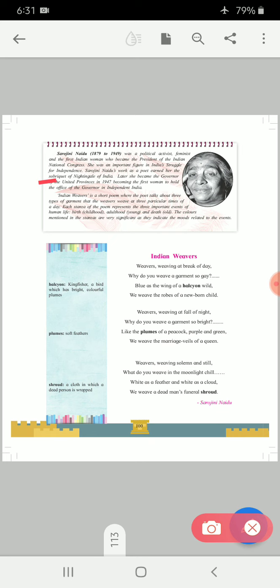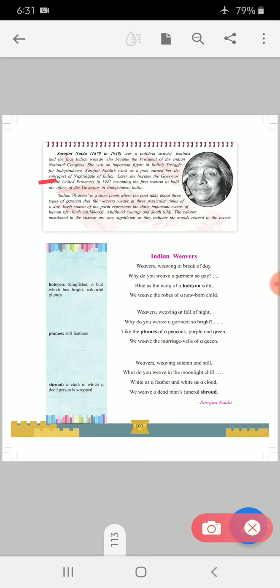She was afterwards well known as Nightingale of India, means Gana Kokiya or Bharat Kokiya. Later, she became the governor of the United Provinces. युनायटेड प्रोव्हिन्सेस म्हणजे संयुक्त प्रांताच्या त्या गव्हर्नर झाल्या, राज्यपाल, in 1947, becoming the first woman to hold the office of governor in independent India.